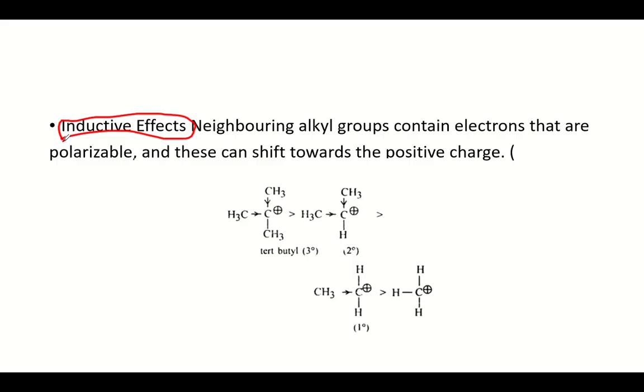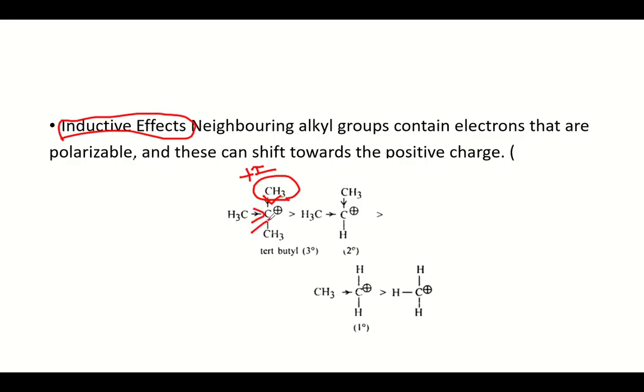The minus I pulls the electron towards itself, while the plus I releases the electron density towards the carbon. So we can understand that when the tertiary butyl carbocation is having 3 methyl groups attached to it, all of them are having plus I inductive effect, then there will be greater stability of the positive charge due to the electron releasing inductive effect throughout the 3 methyl structures.